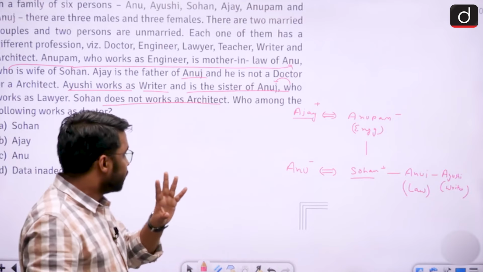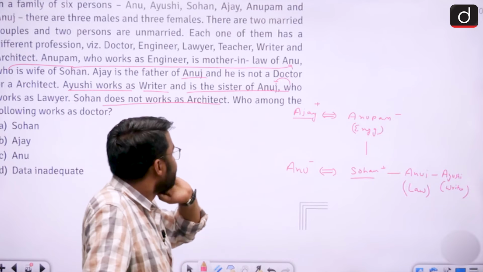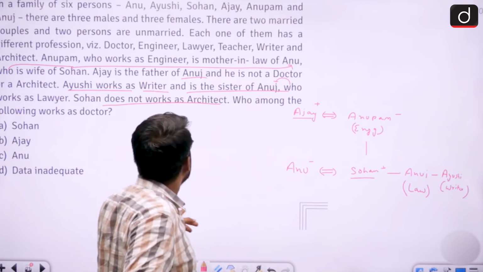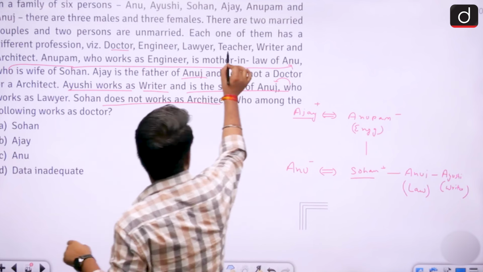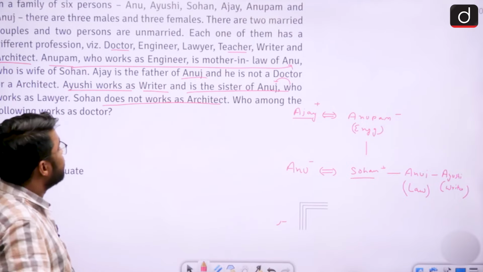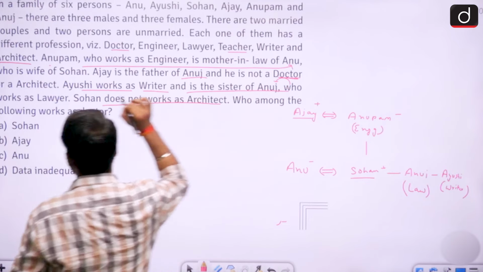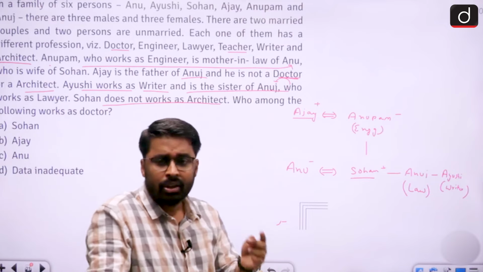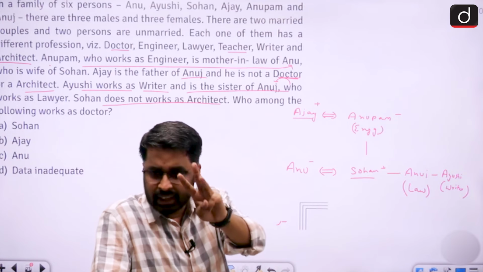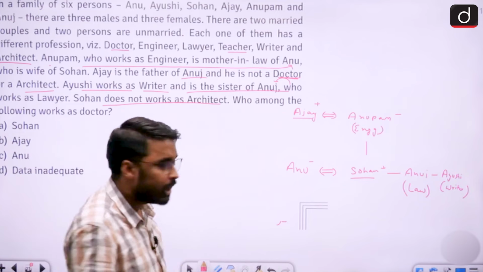Now see, 3 people and 3 professions remain. 6 के 6 लोग तो बैठ गए. Now 3 people, 3 professions are remaining, and those professions are doctor, architect and teacher. ठीक है. Now see, for Ajay it was said that Ajay is father of Anuj and he is neither a doctor nor an architect. So for Ajay 3 profession options remain: doctor, architect and teacher. And since Ajay is neither doctor nor architect, only 1 option remains. Ajay will be a teacher.